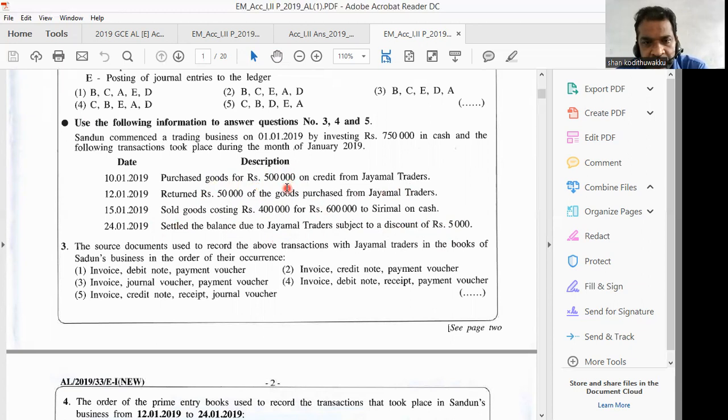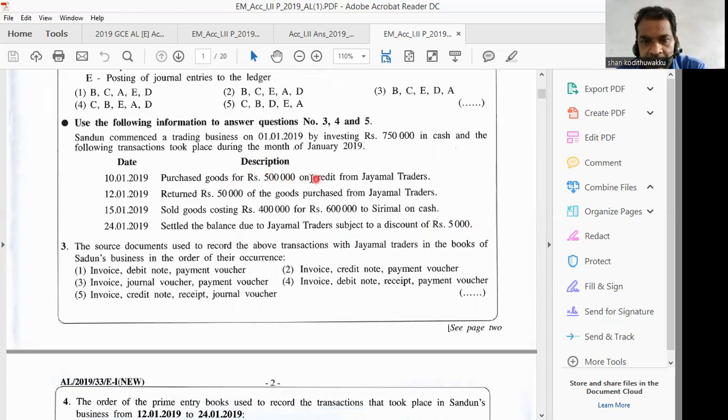Sandun has to pay only 450,000 to Jayamal. But as they have mentioned, settle the balance subject to cash discount 5,000. Then out of 450, you have to deduct 5,000 and pay money. Then 445,000 you have to pay.